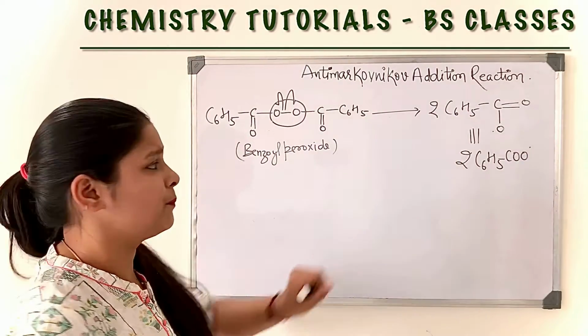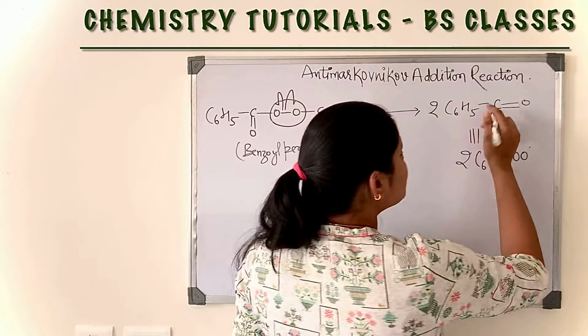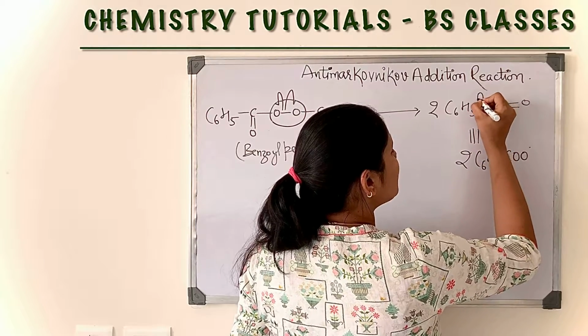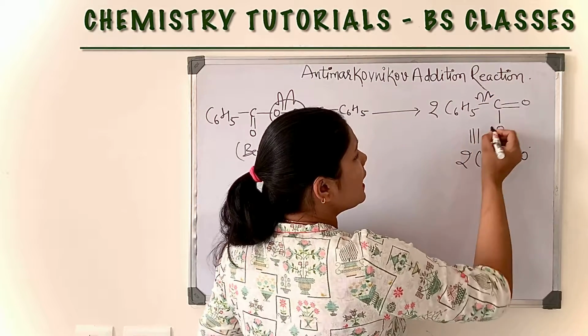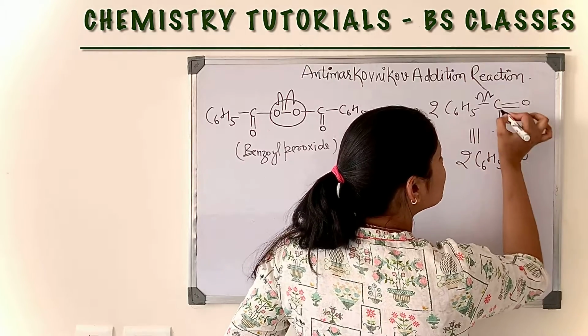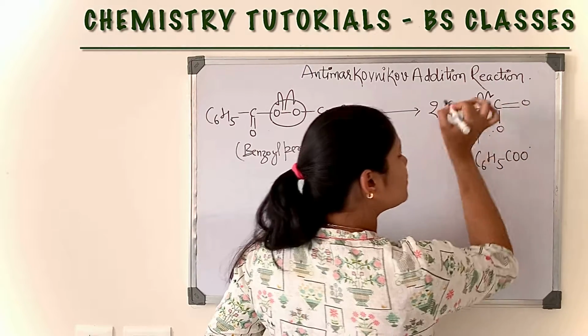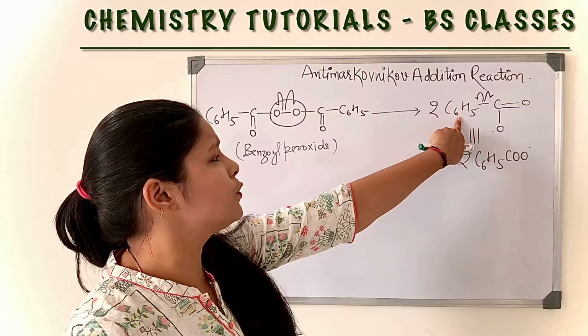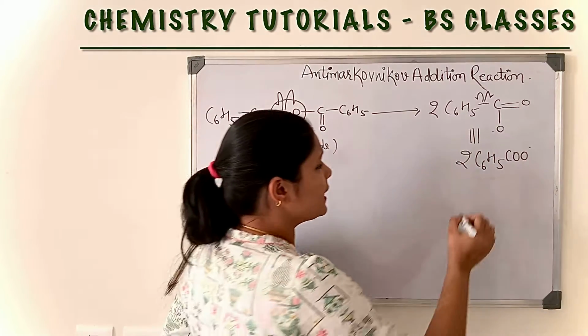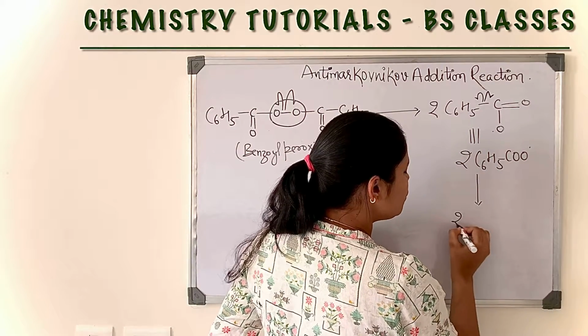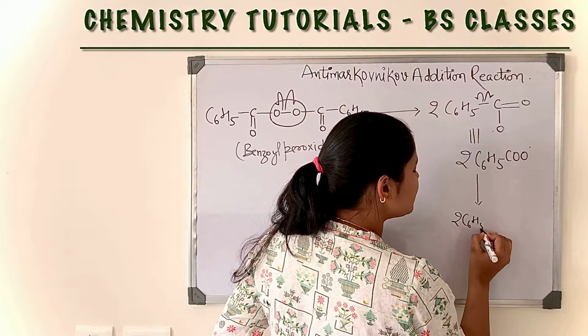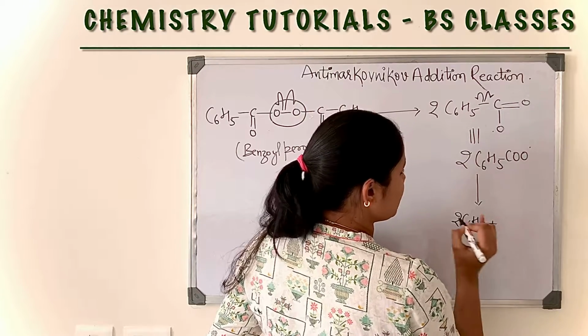Both are the same. Now here also cleavage takes place. This bond also breaks, and this compound takes one odd electron, forming a free radical, and we will get two molecules of C6H5 free radical plus